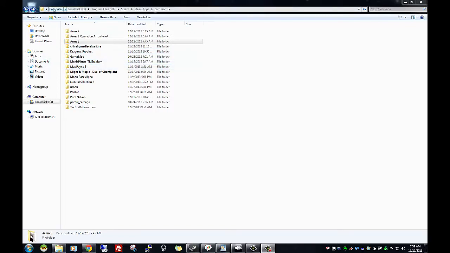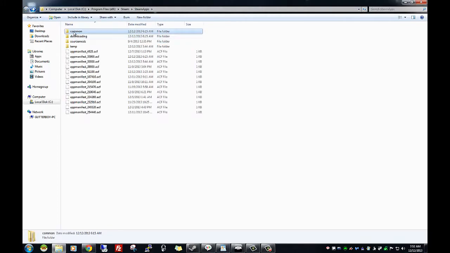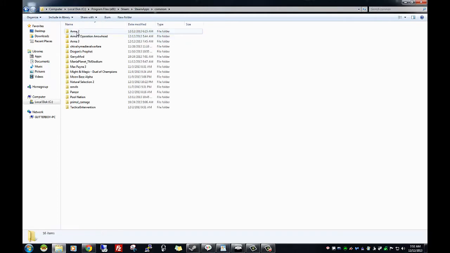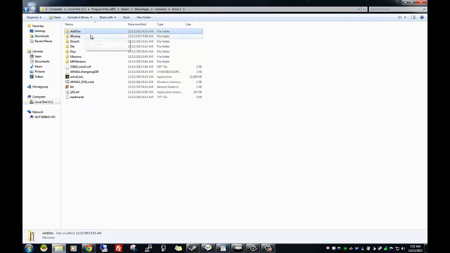You want to navigate to My Computer, your C drive, D drive, Program Files, Steam, Steam Apps, Common. Once you find the Steam Apps Common folder, you're going to open that up and you'll see I have Arma 2 installed in Arma 3. What you want to do is open up your Arma 2 folder. You're going to highlight this add-ons folder and copy it. Do not drag and drop. You want to copy and paste this folder.